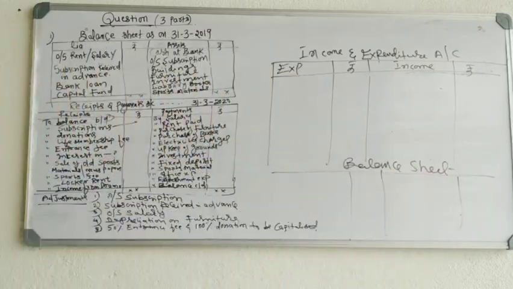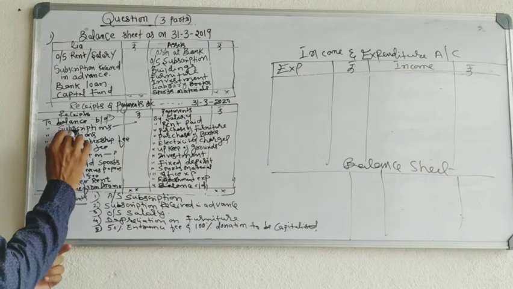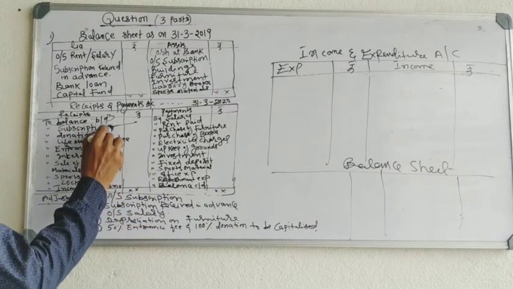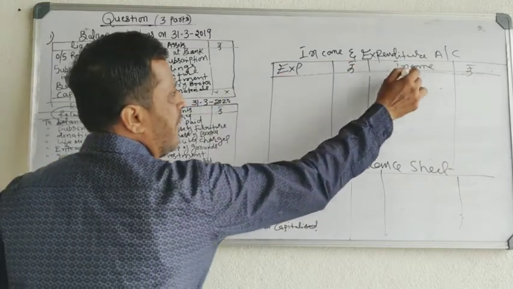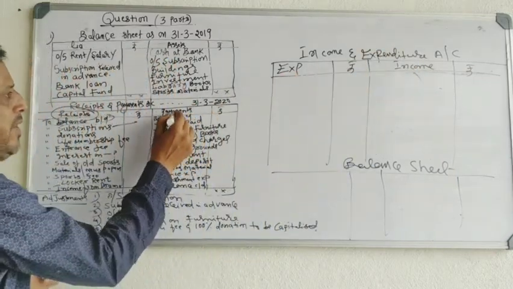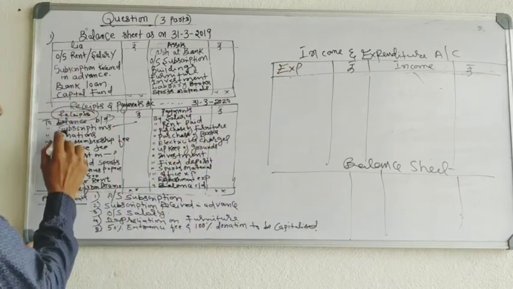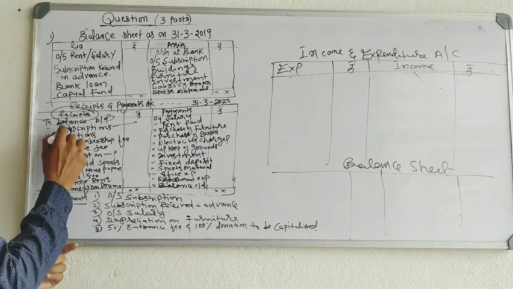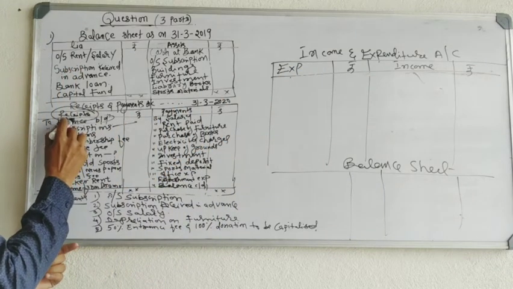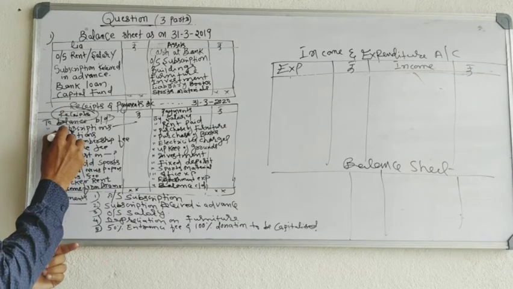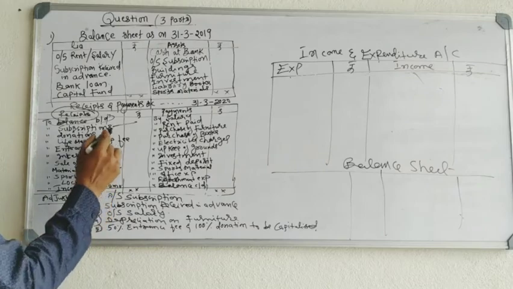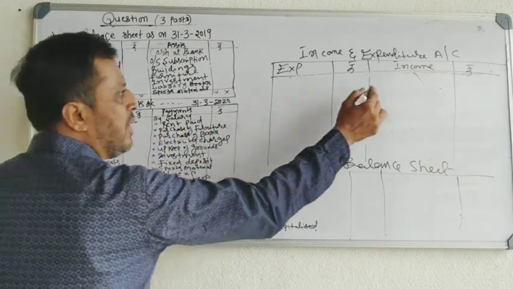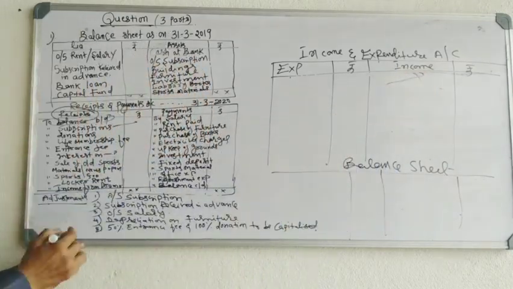You just have to transfer the items to the income and expenditure account and the balance sheet. Subscription received annually is a revenue. See, receipts are incomes, payments are expenditures. Subscription is on the receipt side. It is a receipt, and receipt means income. Subscription received annually is a revenue income, transferred to the credit side.